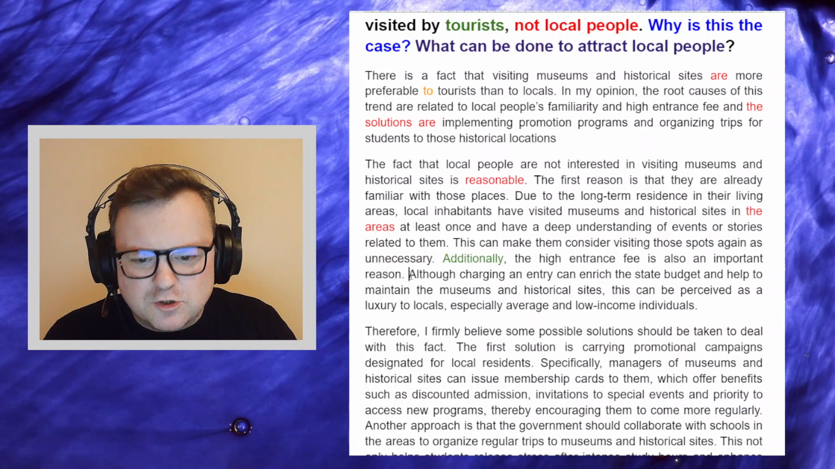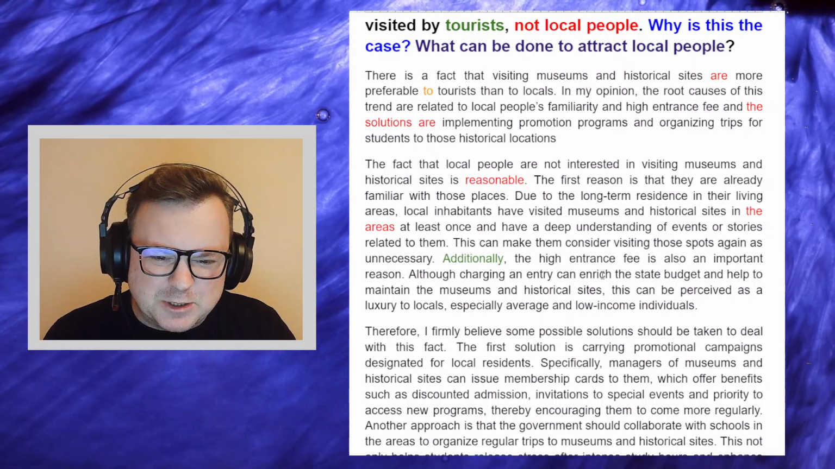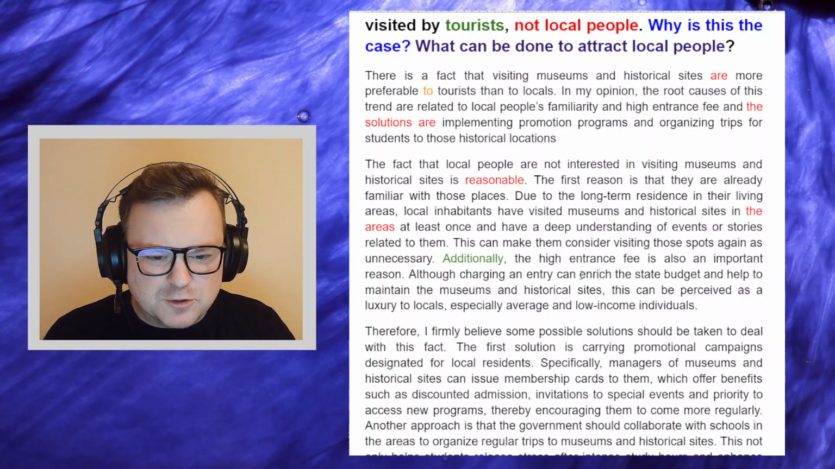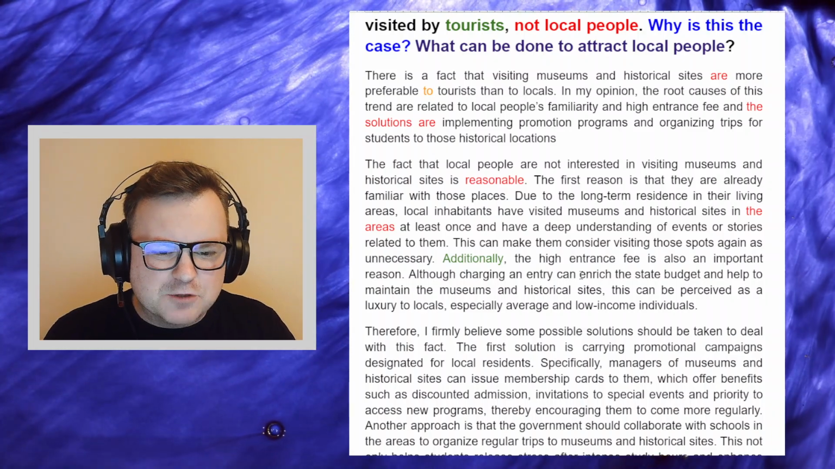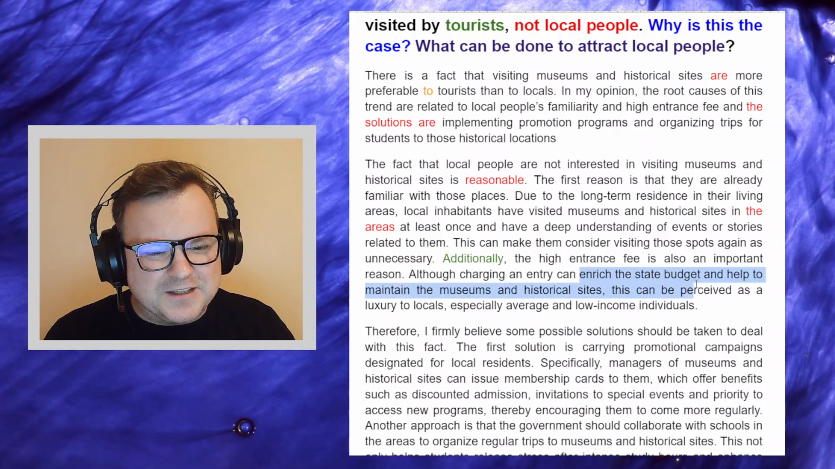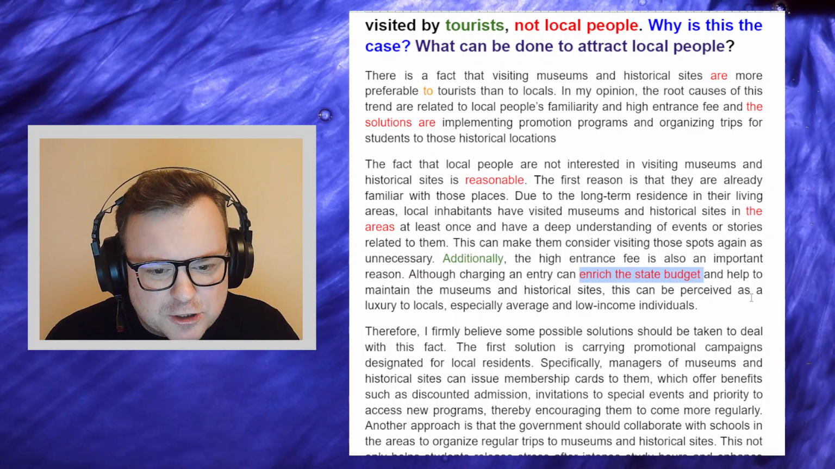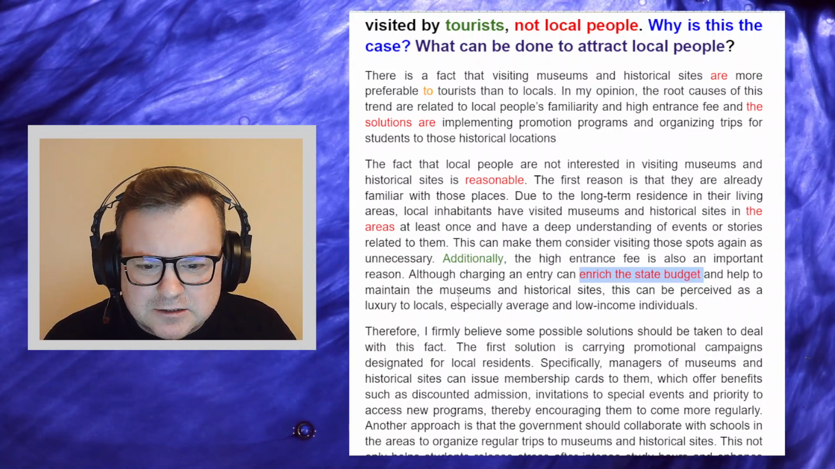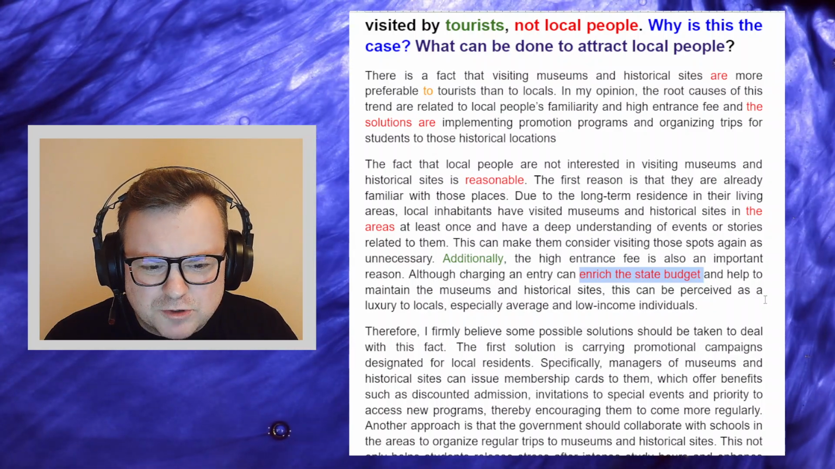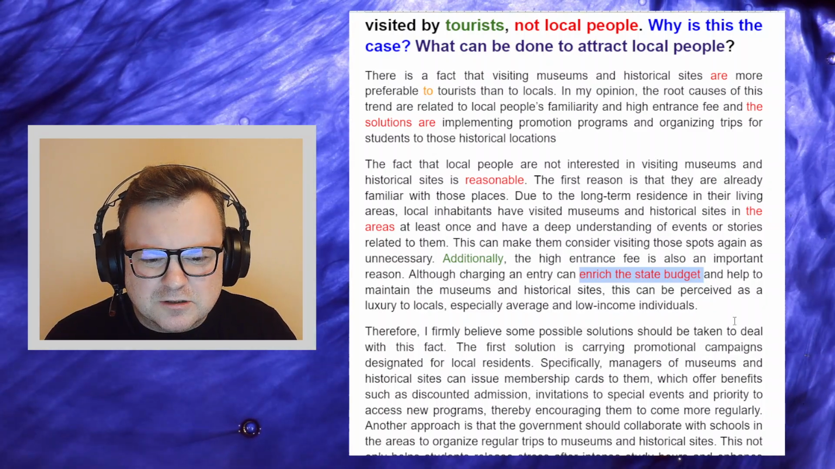Okay, will we get an explanation? Although charging an entry can enrich the state budget, I don't know if it enriches the state budget, does it? Maybe it contributes towards the state budget, or it helps raise money for public funds. But I don't really know if it enriches the state budget. Okay, charging an entry fee can enrich the state budget and help to maintain the museums and historical sites. This can be perceived as a luxury to locals, especially average and low income individuals.